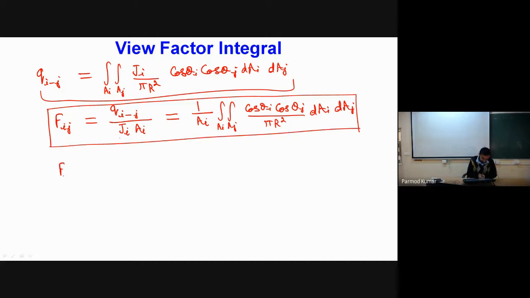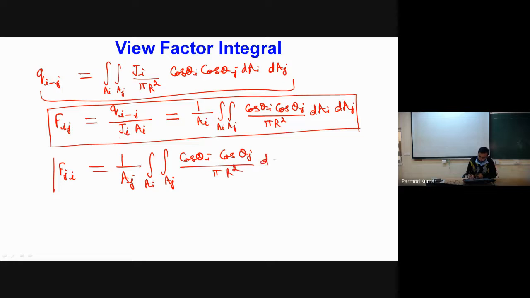In a similar way, if I have to determine the view factor from j to i, that will be equal to 1 by A_j into the integral over A_i, A_j of cos theta_i cos theta_j divided by pi r square into dA_i dA_j. Okay.